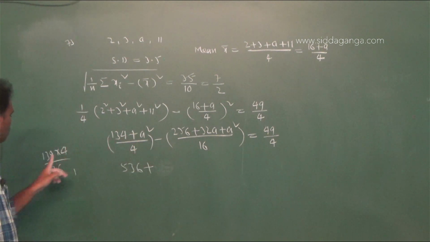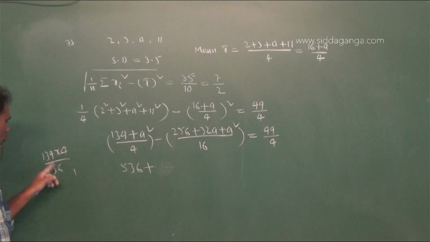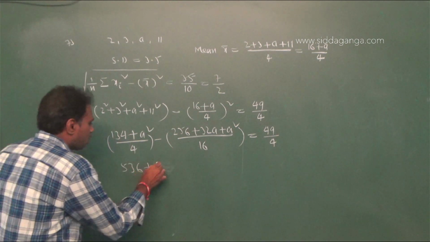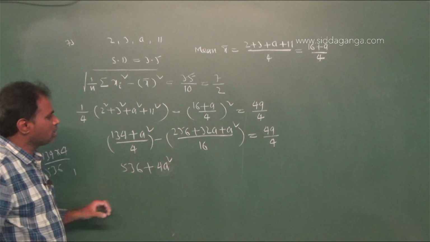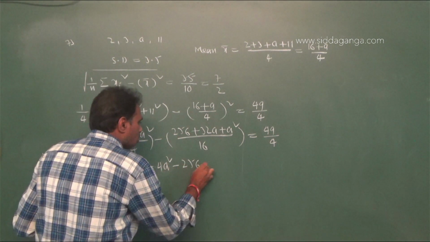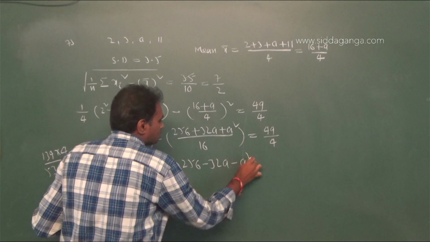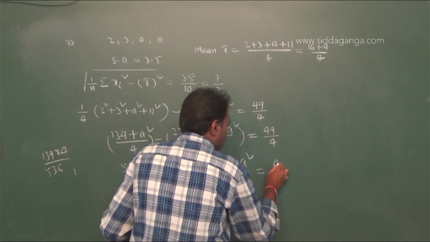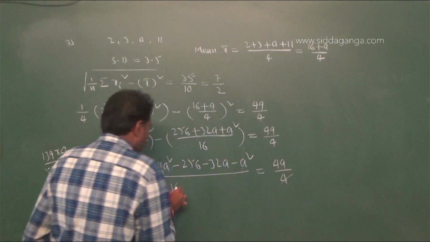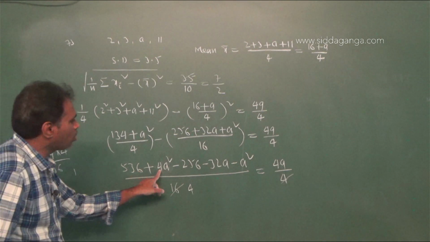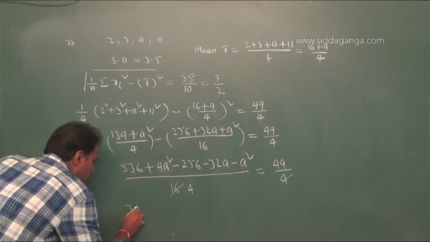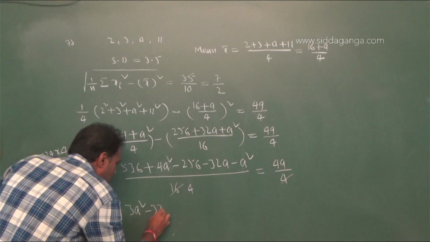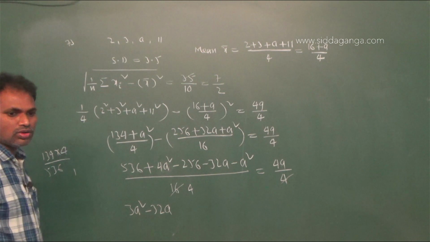4 into 134, that is 536, plus 4a square, minus 256, minus 32a, minus a square, divided by 16, equal to 49 by 4. Therefore, 4a square minus a square, that is 3a square, minus 32a.